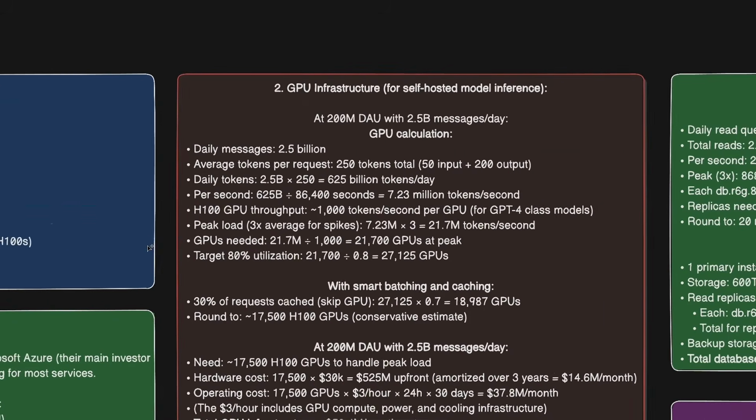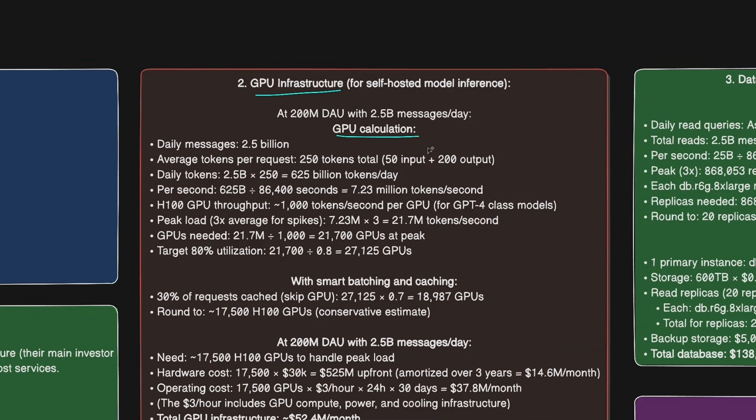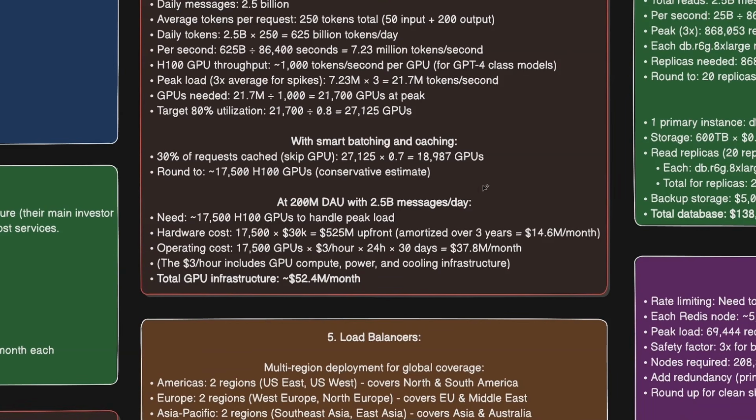The next very big component is the GPU infrastructure. Here we need to first calculate how much we will utilize from the GPUs, and then we can also apply smart batching, but overall for 200 million daily active users, this comes down to $52 million per month. This is one of the biggest components for running the infrastructure.